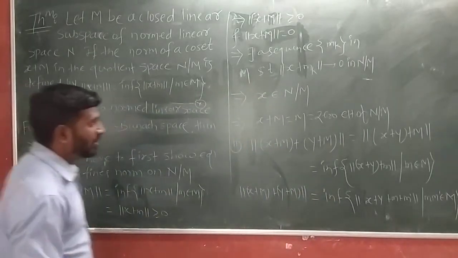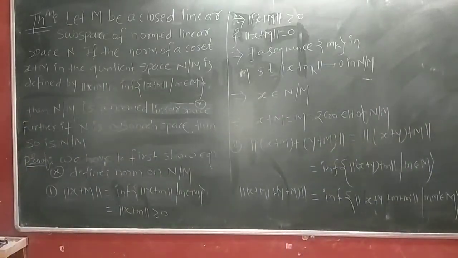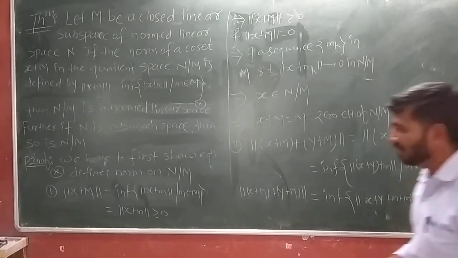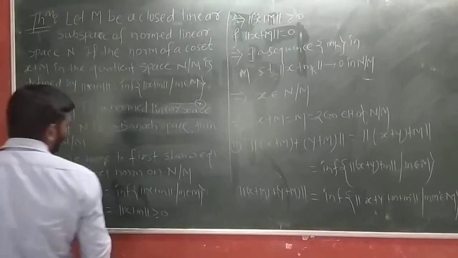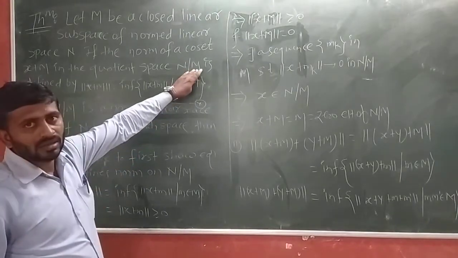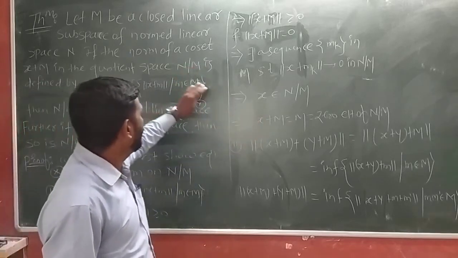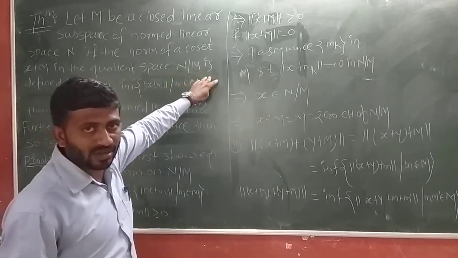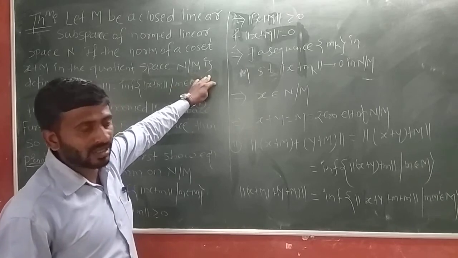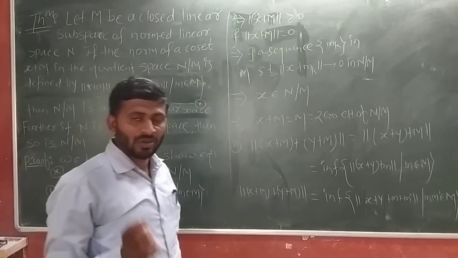Quotient space is nothing but, if we take N to be a vector space and M to be a subspace of that vector space, then N by M is called the quotient space.